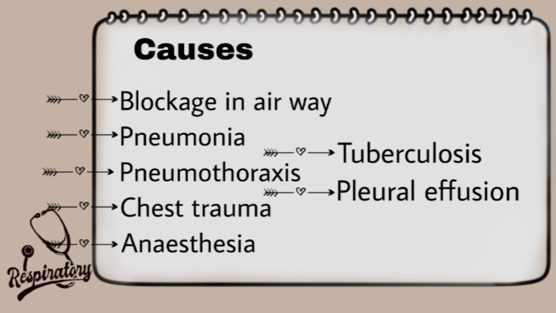Any kind of accident or injury, pressure applied over the chest region, can lead to chest trauma, so damage to the lungs is quite commonly seen. Chemicals, anesthesia, or any other drugs can also cause breathing difficulties and damage to the lungs, leading to atelectasis. Apart from this, lifestyle factors like smoking, drinking, consuming lots of toxic substances, or working in a chemical factory and inhaling toxic pollutants can actually cause this condition.